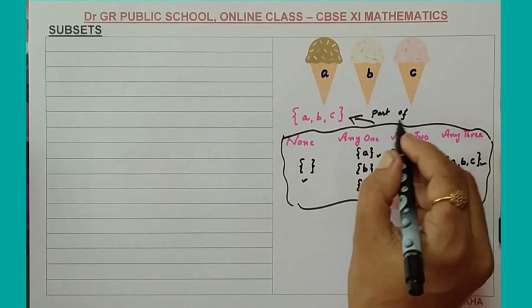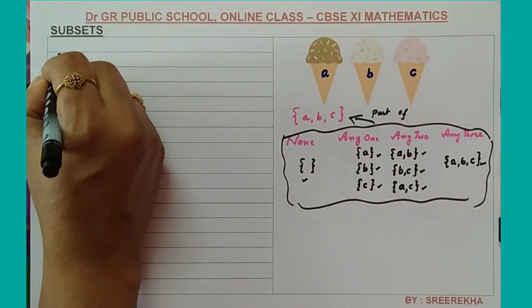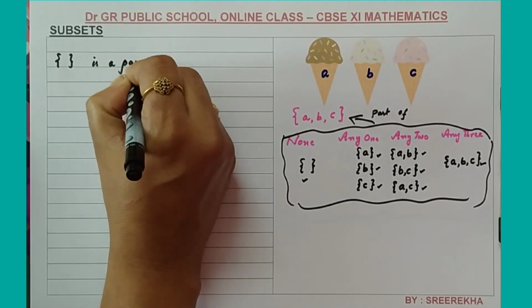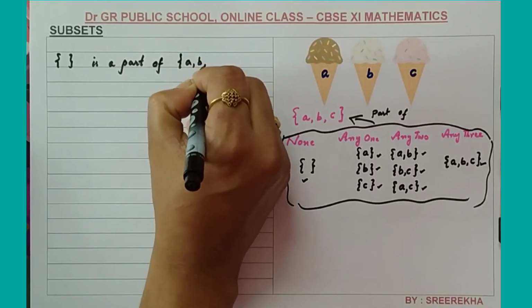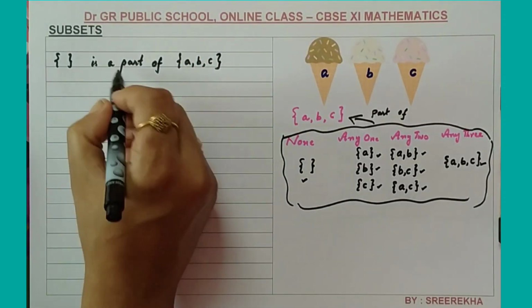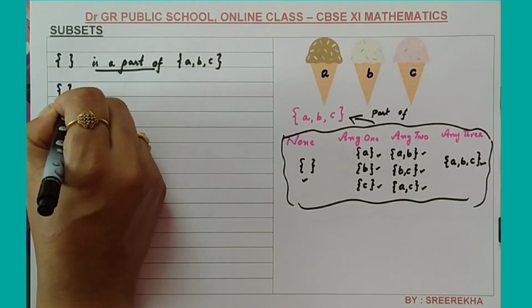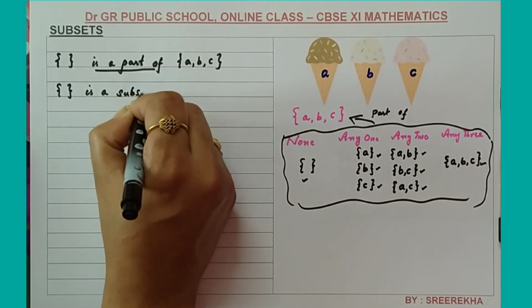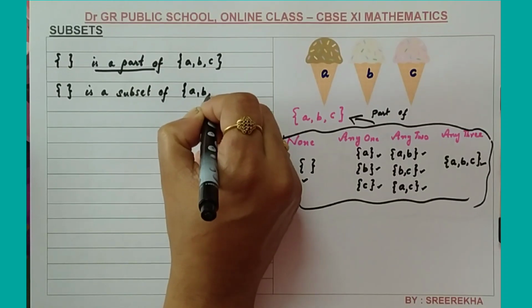If I replace the term "is a part of", that is, I am going to write the empty set is a part of the original set A, B, C. If I replace "is a part of" with "a subset", you can say that the empty set is a subset of the original set A, B, C.